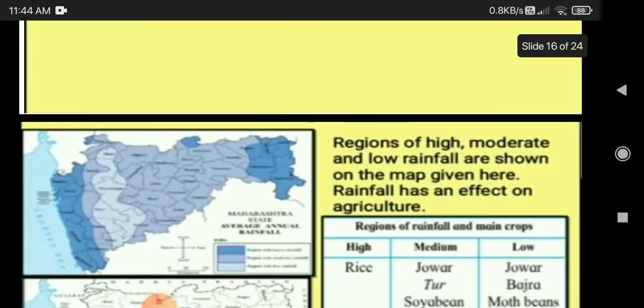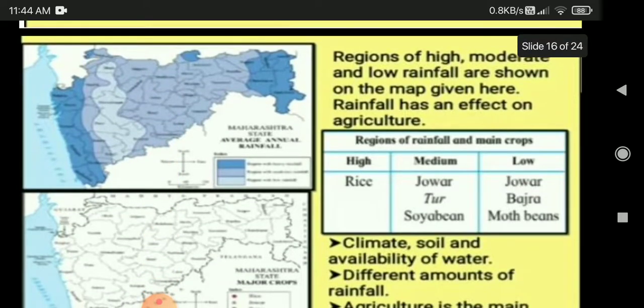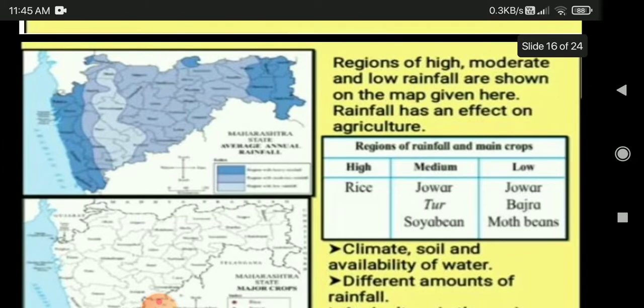In this map you can see how according to the climate and the rainfall, the crops are grown. Rainfall has an effect on agriculture. So which are the crops affected by rain?